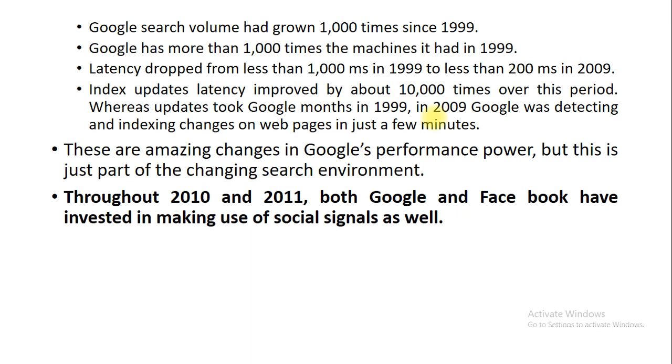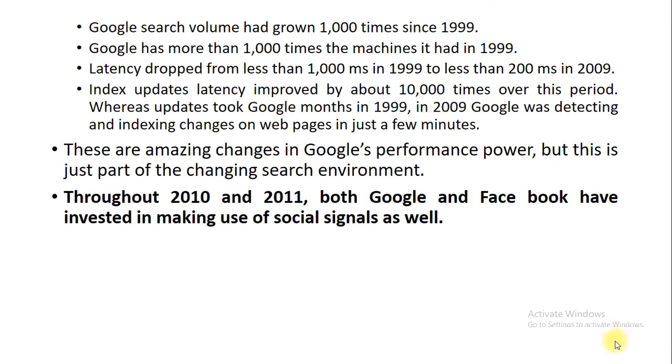Next is called Google has more than 1000 times the machines it had in 1999. So right now it has 1000 times more machines compared with those which it had in the year 1999. Next is called latency dropped from less than 1000 ms in 1999 to less than 2 ms in 2009.